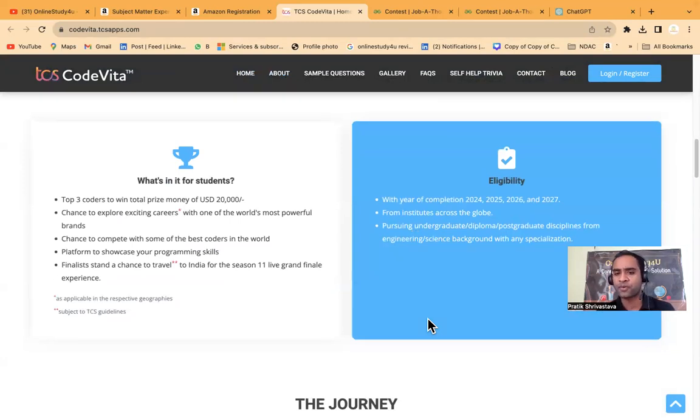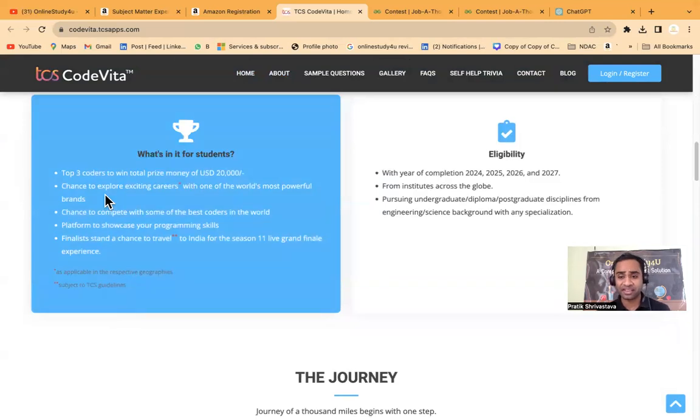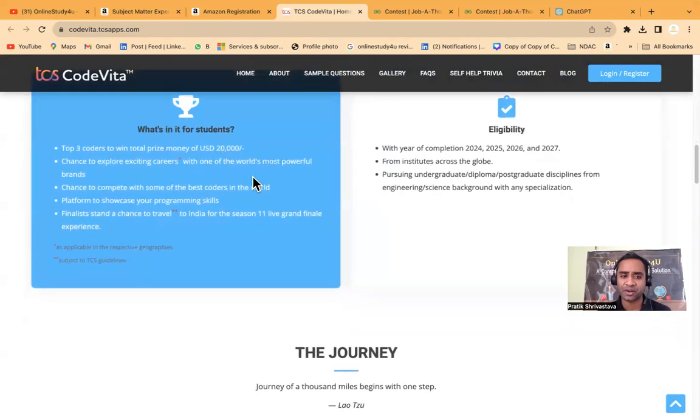So 2024, 2025, 2026, and 2027, friends, through this TCS Codevita, it's a kind of a hackathon. Using this Codevita platform, you will be easily able to get a job in TCS for Ninja and Digital roles. Also there is a chance to win prizes. Top 3 coders win total prize money of USD $20,000, with chances to explore exciting opportunities with one of India's most powerful brands.